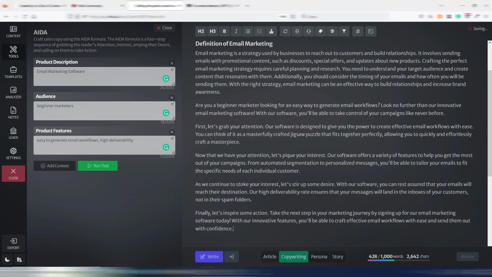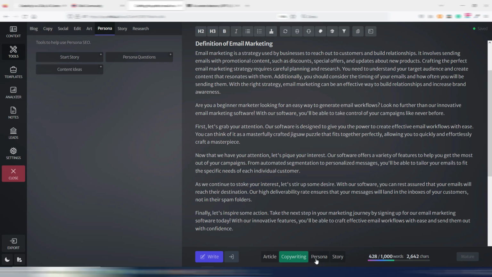Okay, as you can see, are you a beginner marketer? Because it's using my audience. Looking for an easy way to generate email workflows? Look no further than our innovative email marketing software. You'll be able to take control of your campaigns like never before. First, let's grab your attention. Our software is designed to give you the power to create effective email workflows with ease, and so on. You can stop the video and read all this.